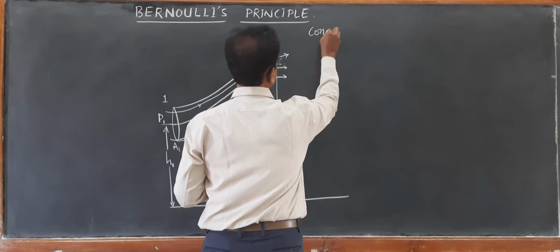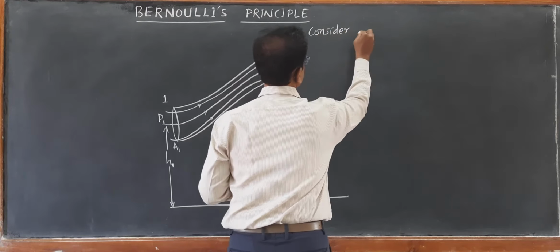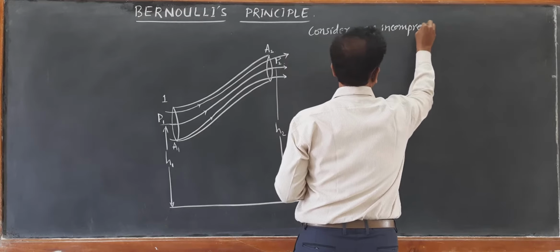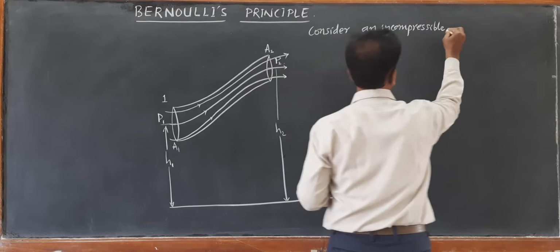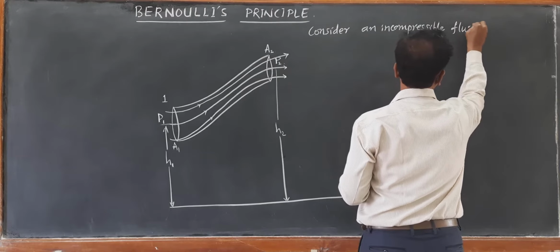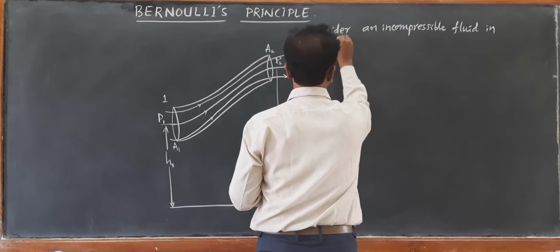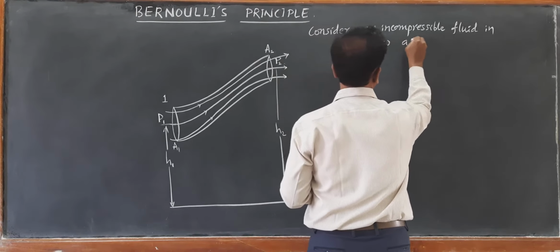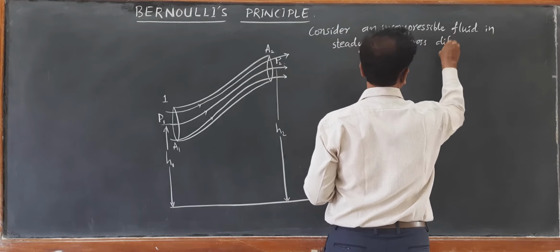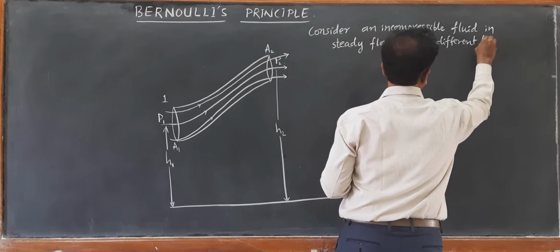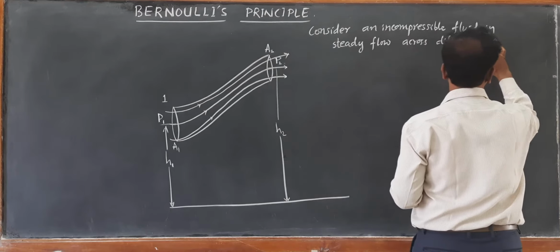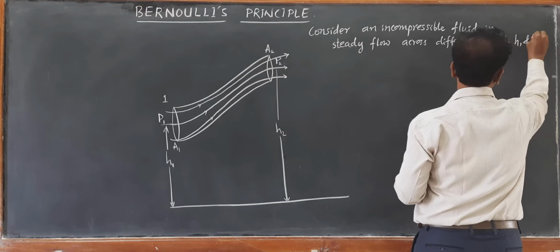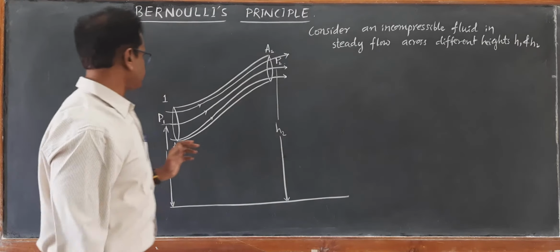Consider an incompressible fluid in steady flow across different heights H1 and H2 as shown in the diagram.